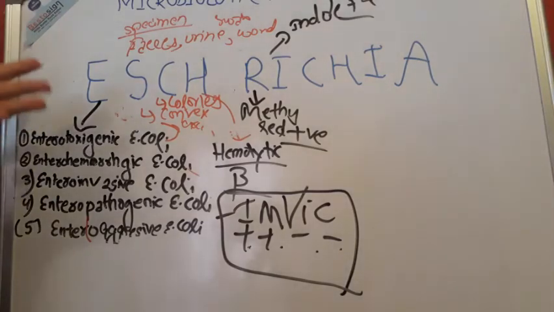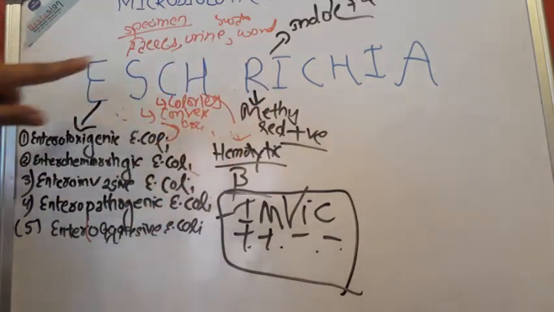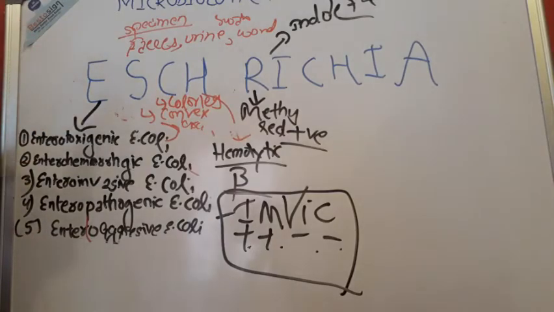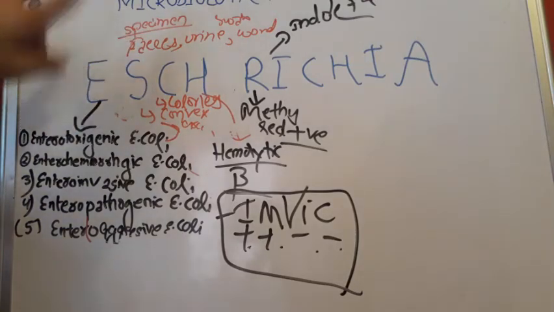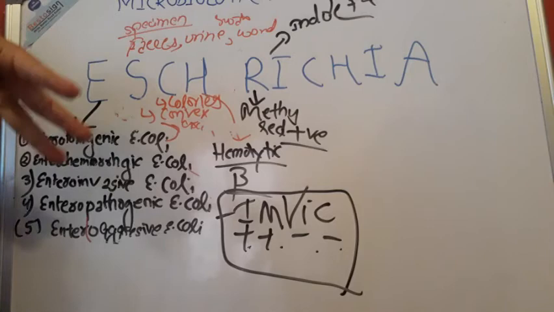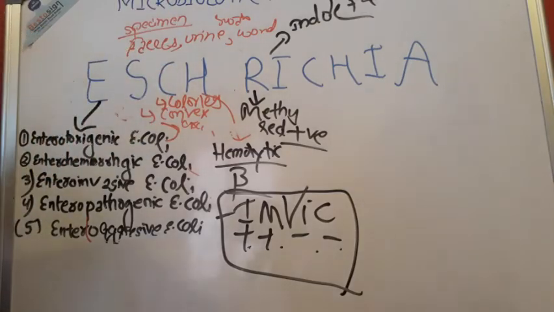And about fermentation, it definitely ferments most of the sugars like lactose, glucose, mannitol, maltose with the production of acid and gas, but it does not ferment sucrose. So this was about the R and I. First of all, enterotoxigenic, enterohemorrhagic, enteroinvasive, and all of the characteristics. Then we have the specimen, then the colony, and then H is for hemolytic, R is for methyl red, I is for indole positive.